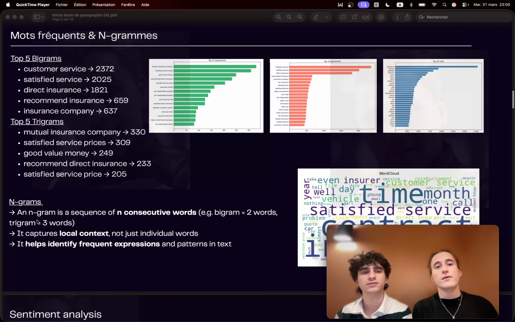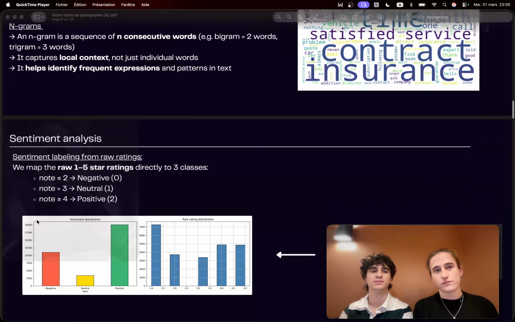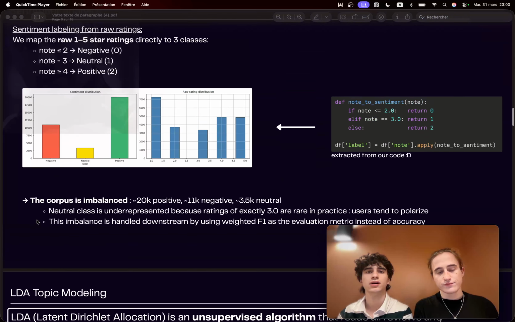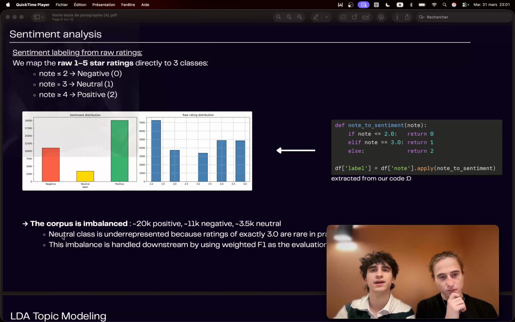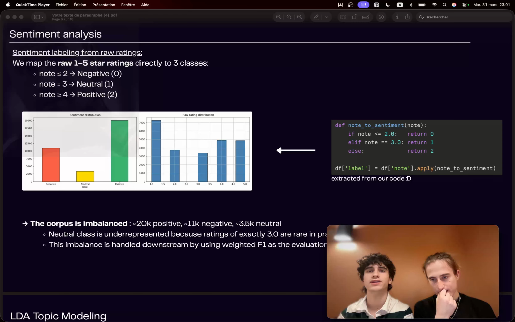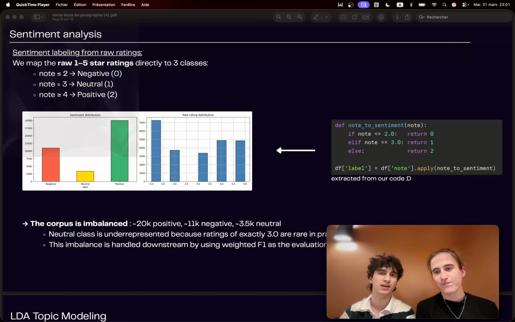Next, we're going to talk about sentiment analysis. We turned star ratings into 3 sentiment classes, which is a simple idea, but the interesting thing is what the distribution tells us. People almost never give a 3-star review. They either love it or hate it, and that polarization is a real insight about how people evaluate their insurer.